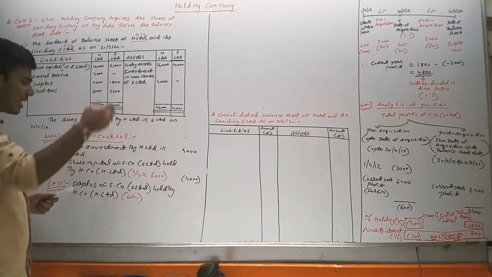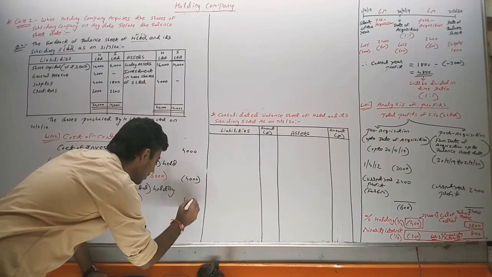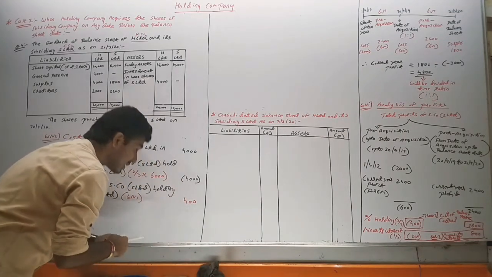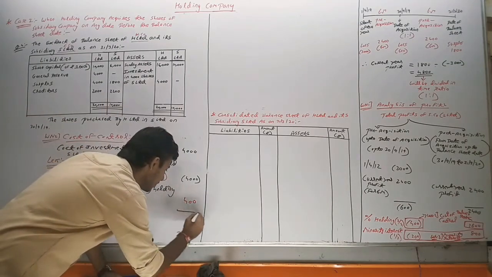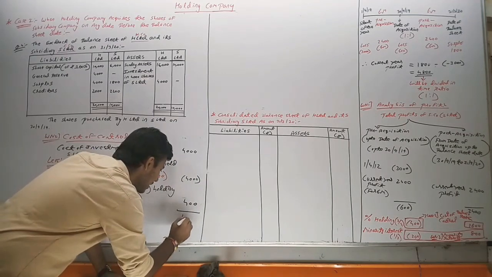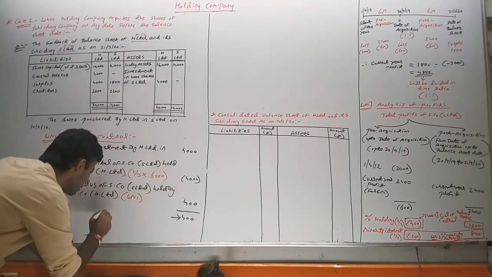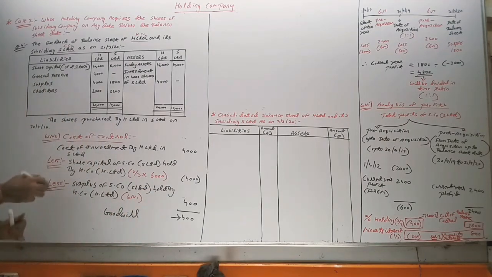So this negative 400 we can show here in another way, in the positive way. Positive 400, because there was negative, here also it is negative. Negative becomes positive. So here it will be shown as positive 400 and our answer will be positive 400. Positive comes to goodwill. If negative, then capital reserve.